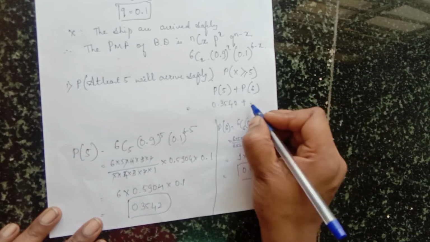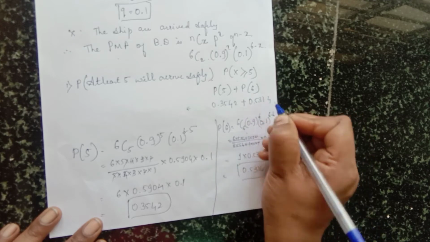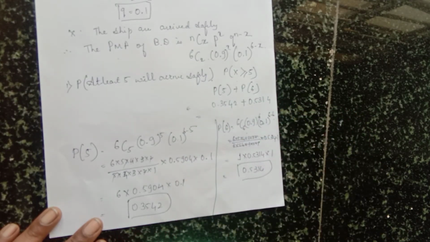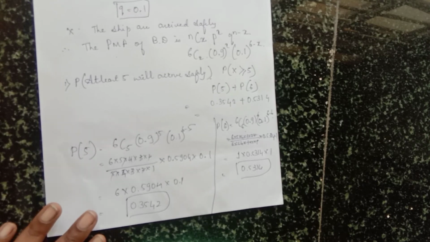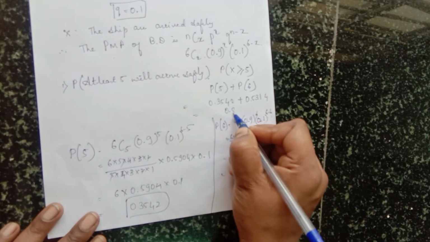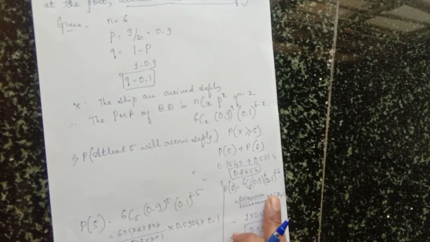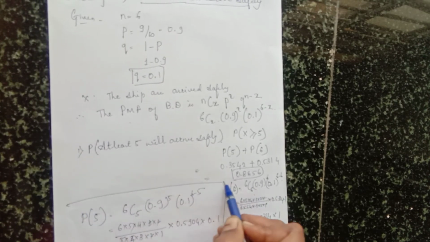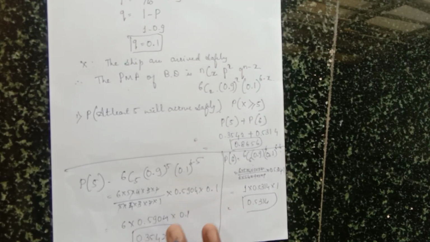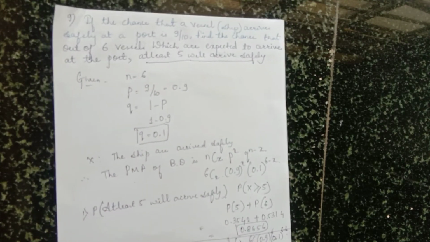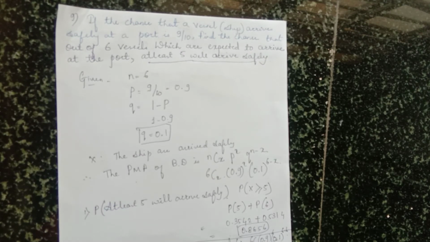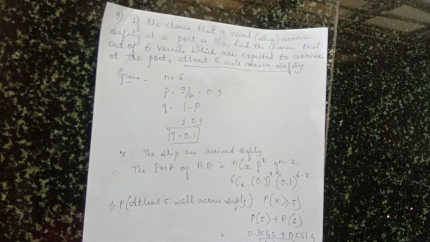Okay, so P of 6 answer is 0.5314. Add both: 0.3542 plus 0.5314. So answer is 0.8856. The answer for the problem. Okay, so this is the problem and solution. Okay, hope you are understanding this binomial distribution. Okay, 9th problem done. Next, 10th problem.